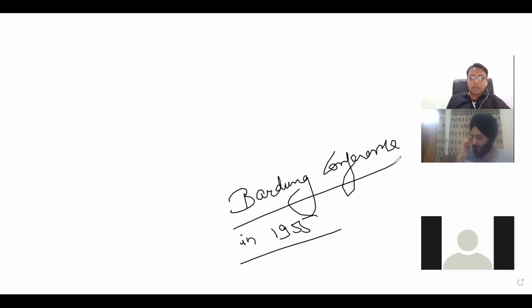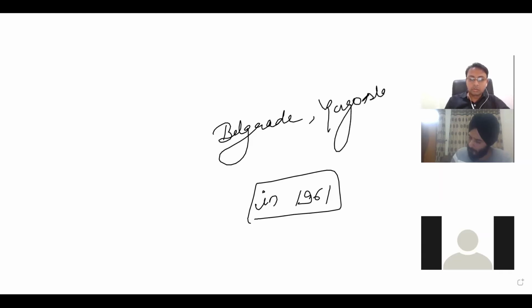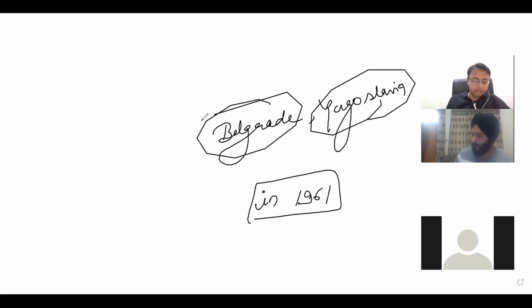The non-alignment movement was established in 1961 in Belgrade, Yugoslavia. Yugoslavia is a country and Belgrade is a place.